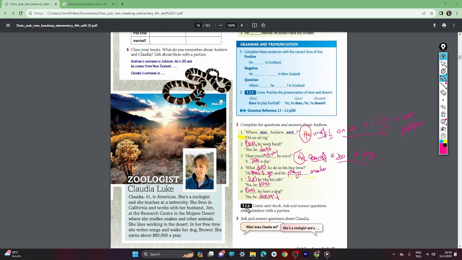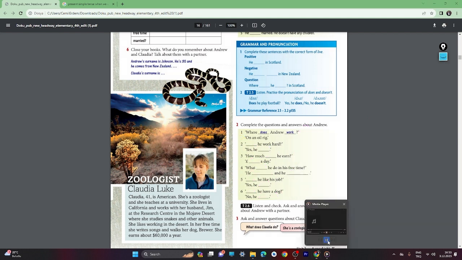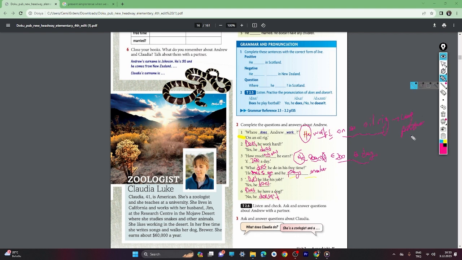The audio 2.6, and then this page will be finished. Let's listen to 2.6. Tape script 2.6.